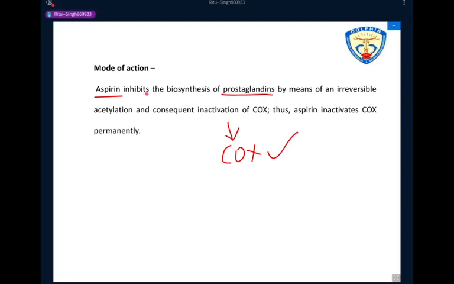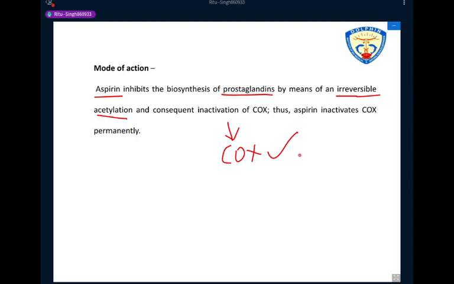So aspirin inhibits the biosynthesis of prostaglandin by means of an irreversible acetylation. This point is to remember, because the drug inhibits the biosynthesis of prostaglandin by irreversible acetylation.